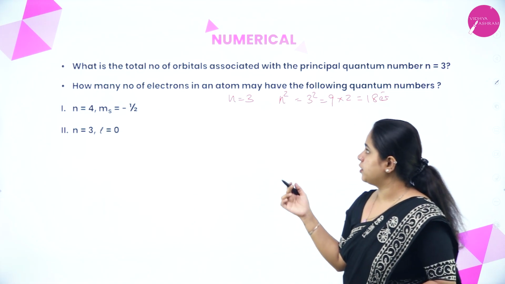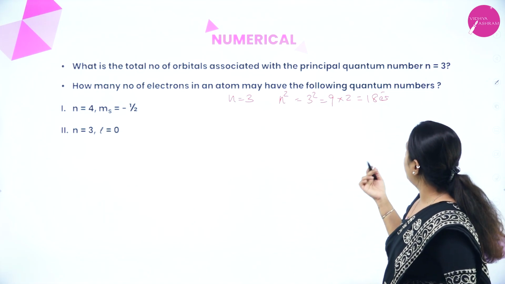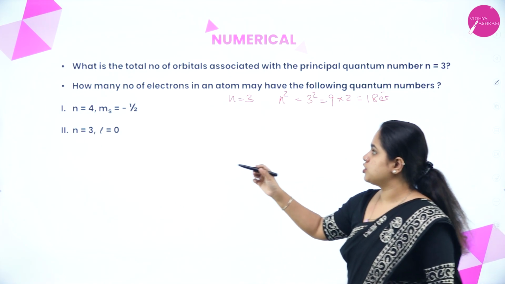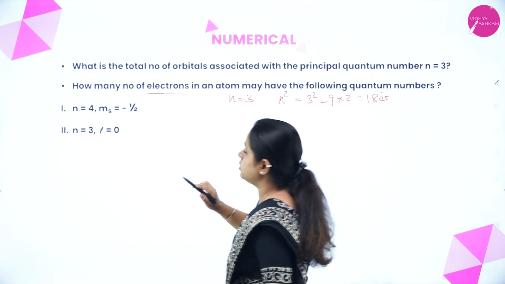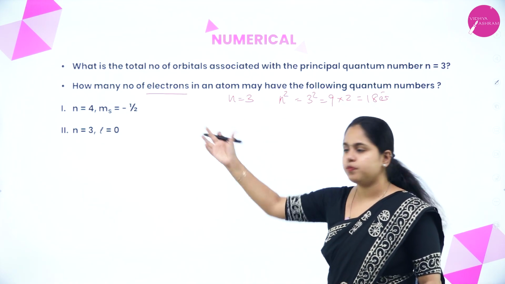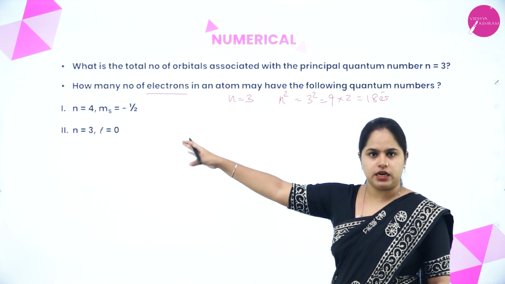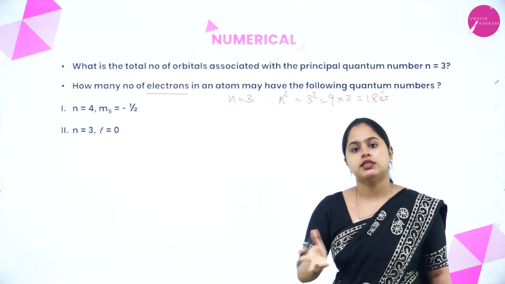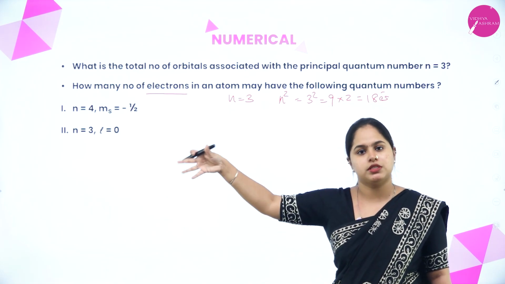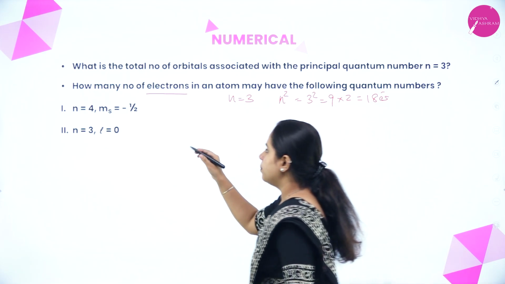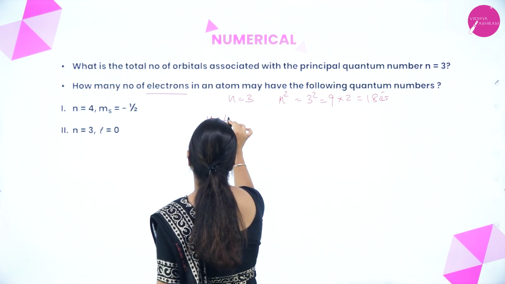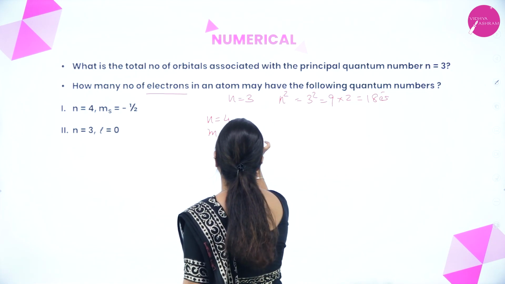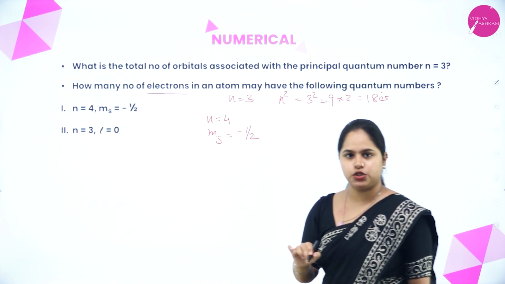How many electrons in an atom may have the following quantum numbers? You have to calculate the number of electrons that can have this possible set of quantum numbers. The principal quantum number and spin quantum number are given. So principal quantum number is 4, and spin quantum number is given as minus 1 by 2.